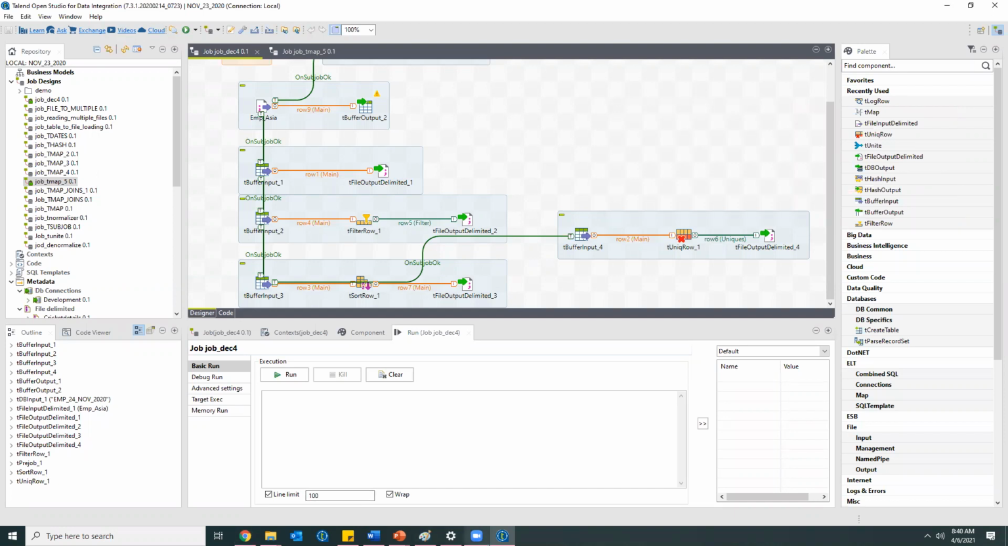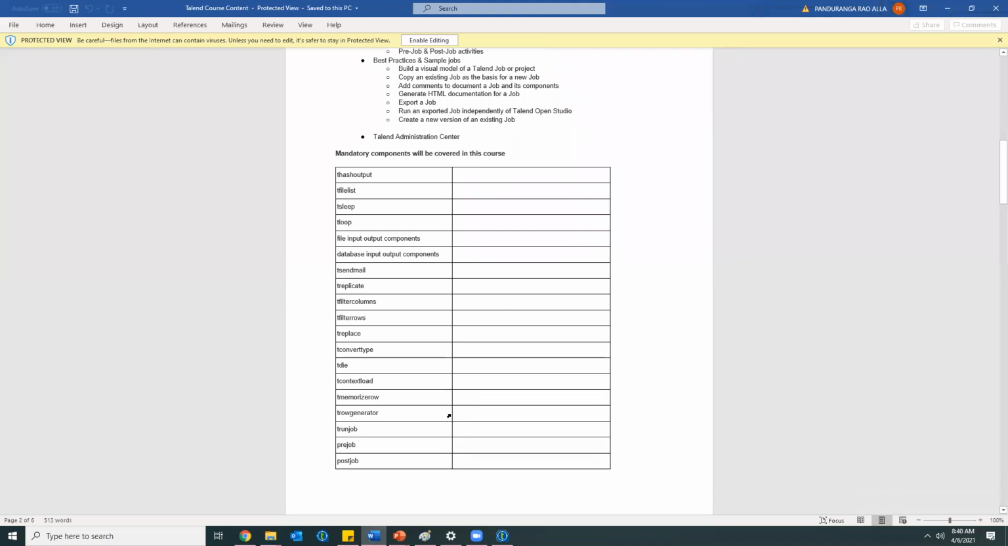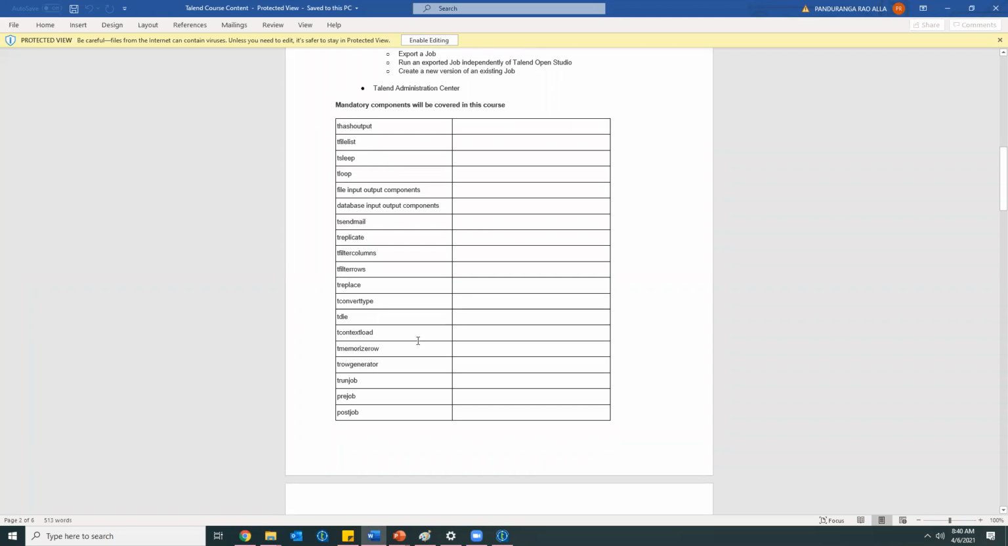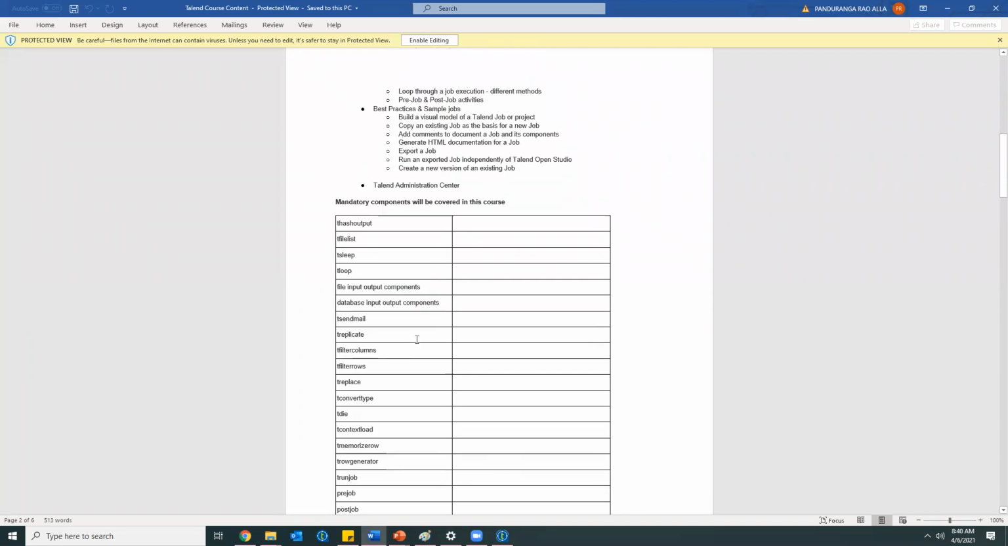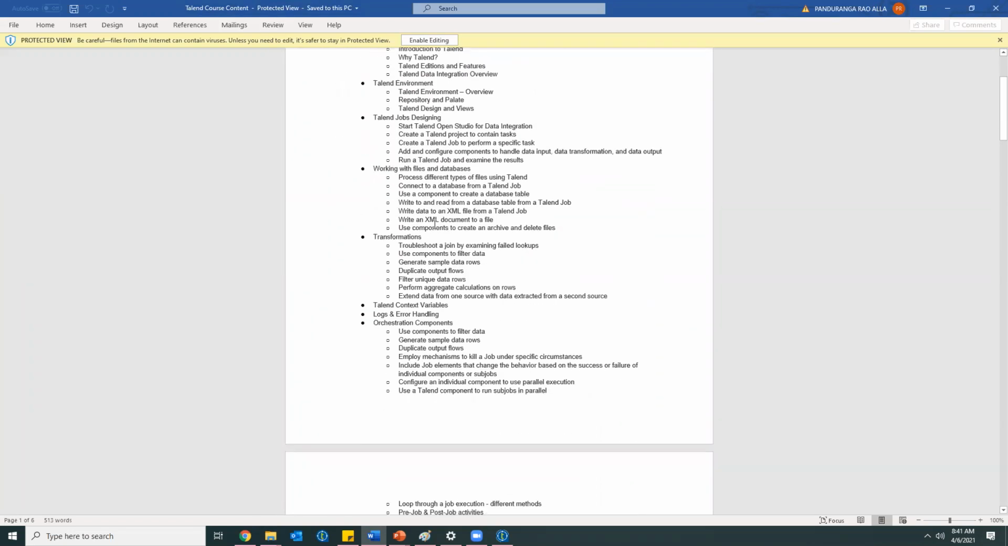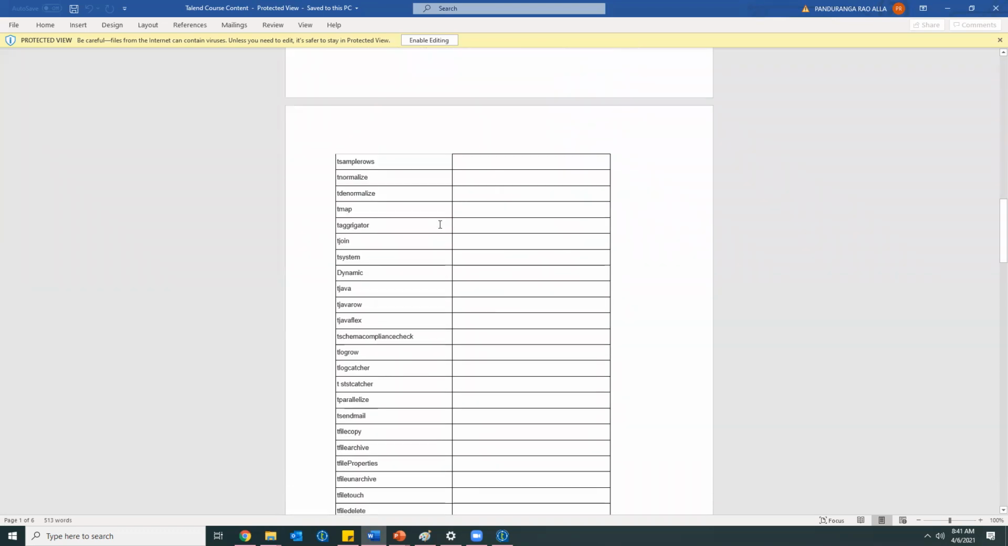Let me show you the components which we'll discuss. As I told, these are the components we'll be discussing. We have one sheet called Talend course content, and I'll be sharing this, what components we are discussing.